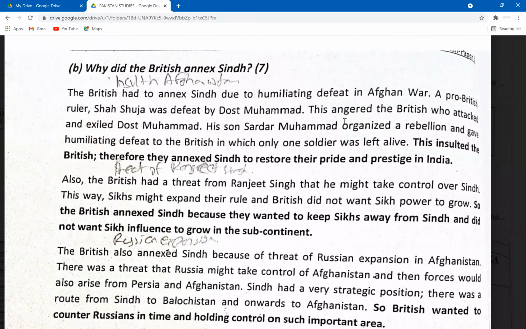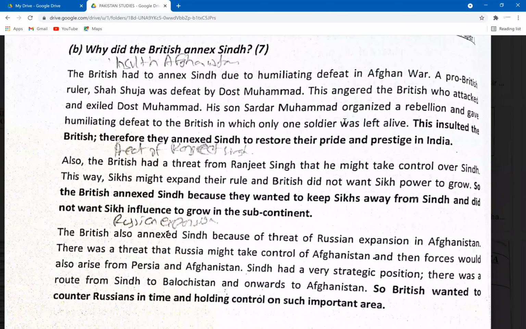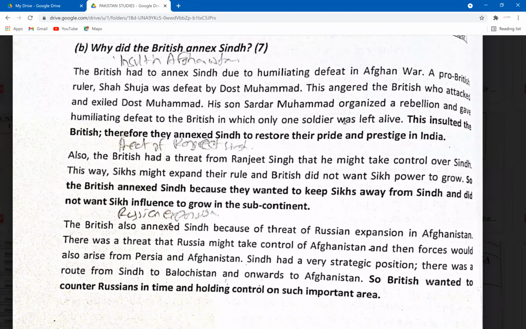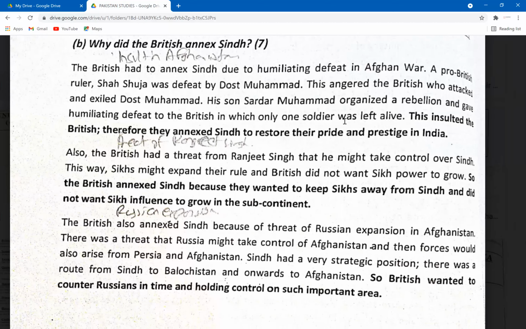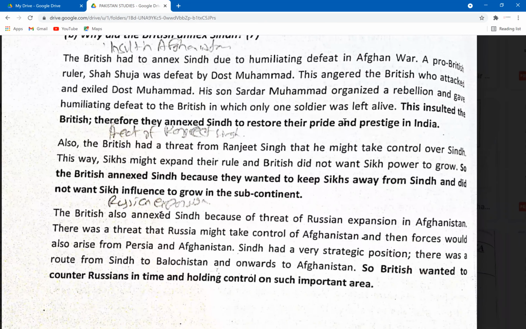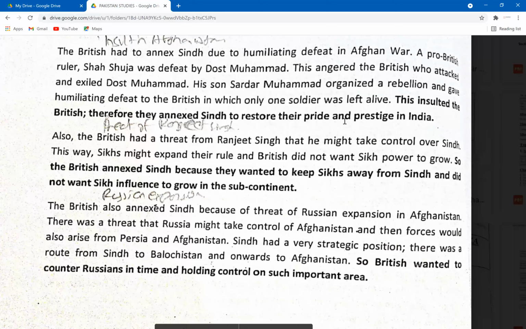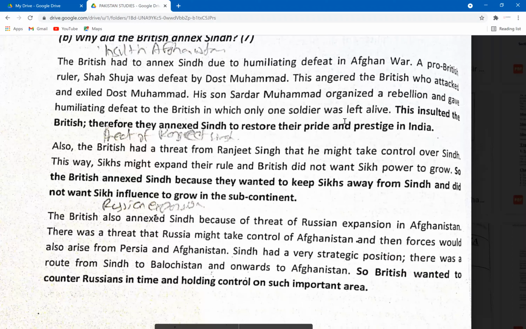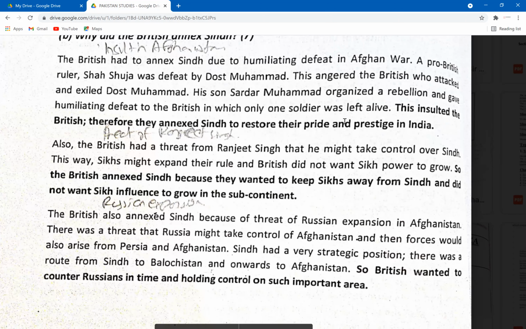And let's talk about why did the British annex Sindh? Yeah, so annexation of Sindh over here. We've also done this question in class. The three reasons could be, they wanted to make up for the defeat in Afghanistan. There was a threat of Ranjit Singh's expansion, and there was also a threat of Russian expansion. Guys, you can read through these three reasons on your own. I'm giving you guys a few minutes to go through this entire answer on your own, and let me know if there's any question.